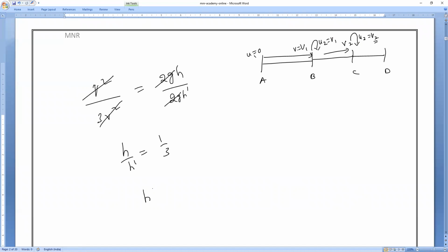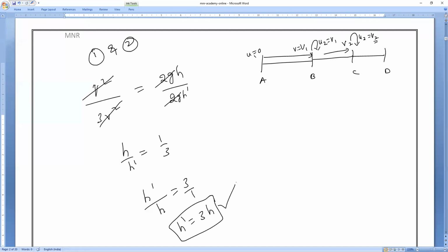Reciprocal I will make. No, I divided 1 with 2 now. Understand, Lingesh? I am making the reciprocal. So h dash by h is equal to 3. Am I right or wrong? 3 by 1. So h dash is equal to 3 times of h. You got the same answer or not, everybody? Understand?